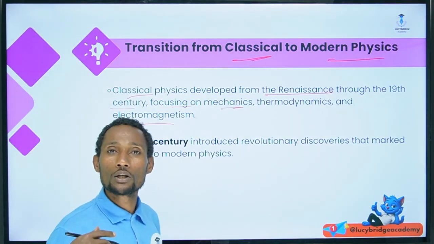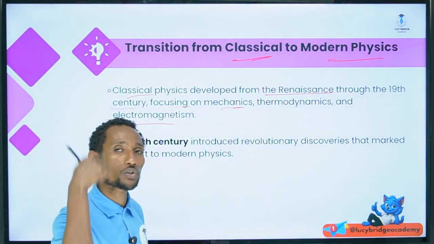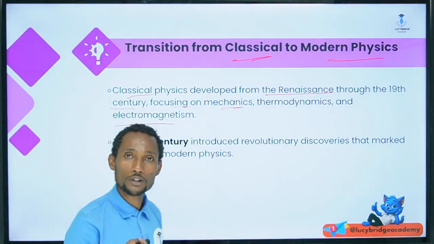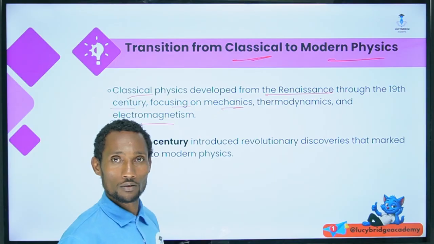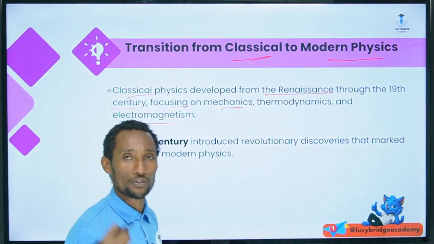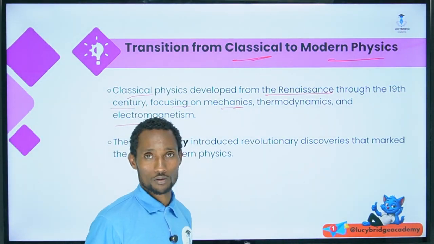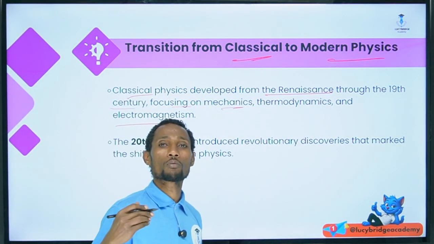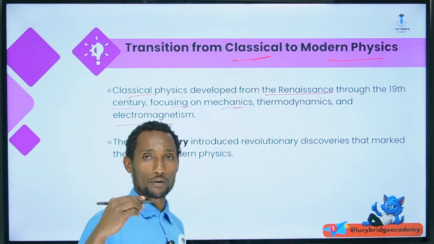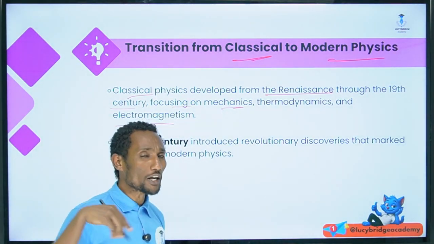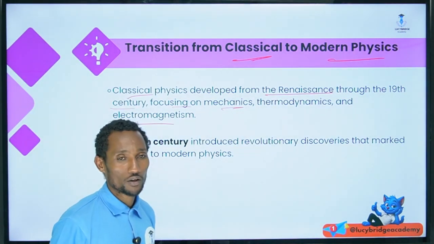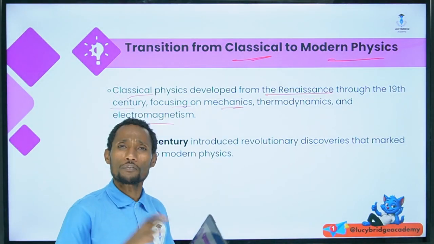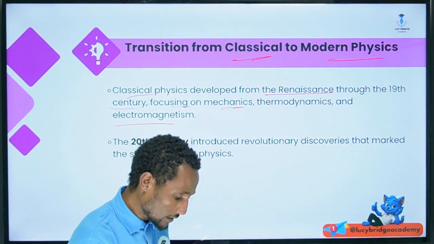Then about thermodynamics, at the Industrial Revolution, it used different physics concepts to build industry, to build factories. And also nowadays the electromagnetic system, electromagnetism, which developed very fast, with applications in different electronic appliances that use the electromagnetic system.